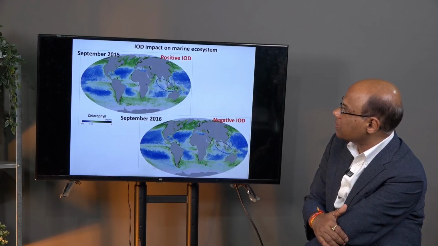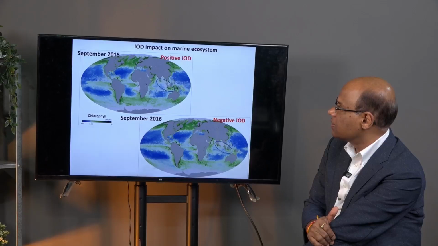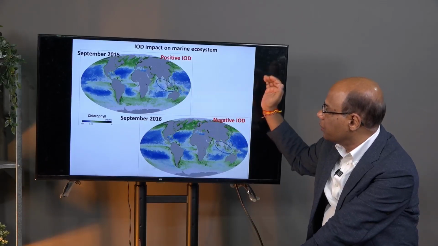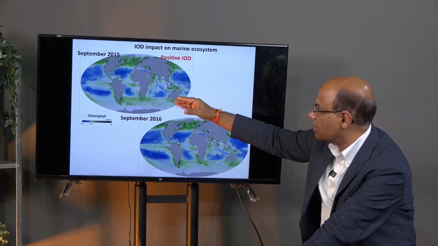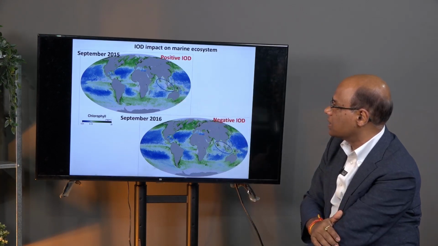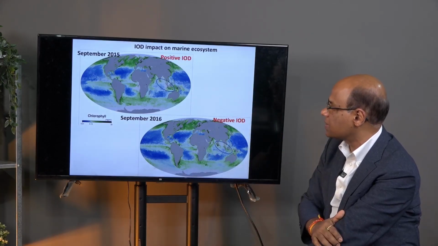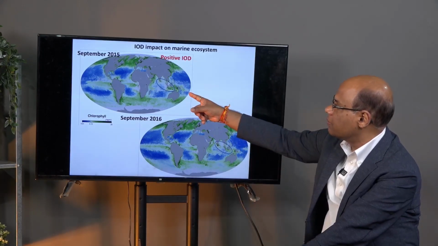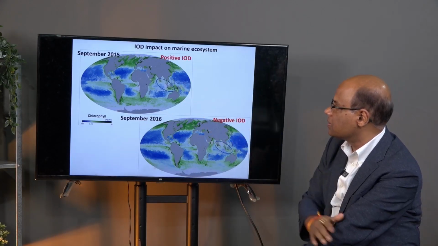The Indian Ocean dipole also influenced, like El Nino, the ecosystem, especially in Java Sumatra region. If you have a positive Indian Ocean dipole, the winds are strong, southwesterlies are strong, southeasterlies are strong. That will produce kind of strong upwelling in the Java Sumatra region, and upwelling will bring nutrient rich water to the surface. So, that is why the primary productivity will be higher, and this is what is observed from the chlorophyll maps during the positive Indian Ocean dipole of September 2015.